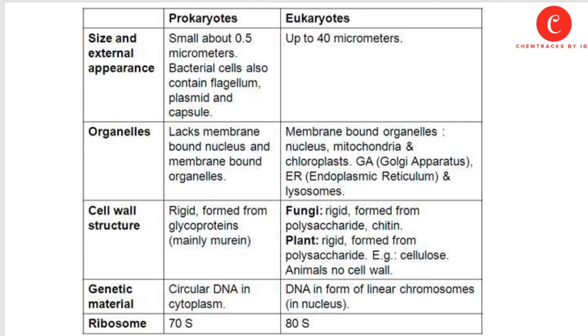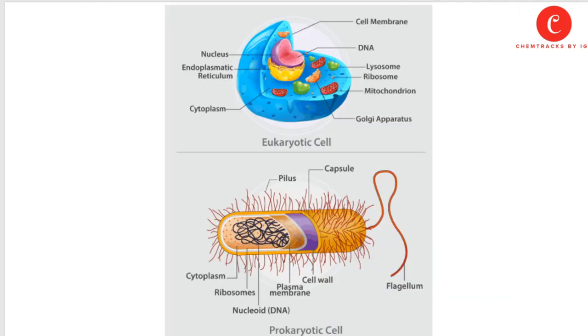Genetic material: in prokaryotes, it is circular DNA in the cytoplasm, while eukaryotes contain DNA in the form of linear chromosomes in their nucleus. Ribosomes: the size of the ribosome is 70S in prokaryotes and 80S in eukaryotes.